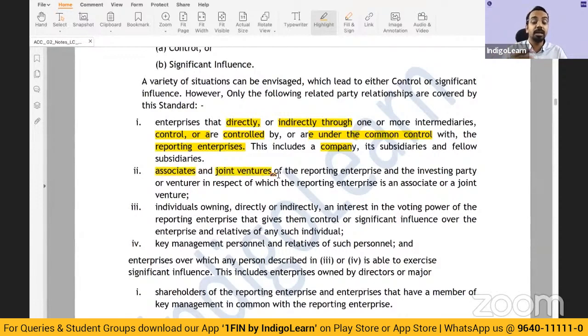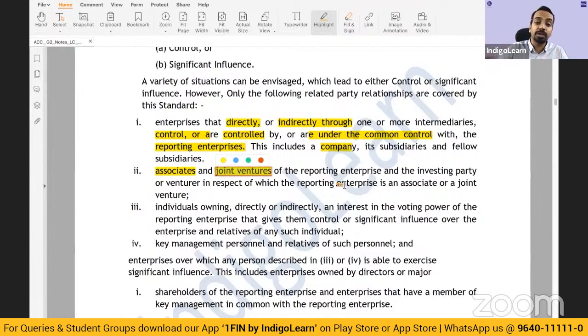So if there is an associate, now associate is when there is 20% investment or more, but less than control. So it's not to the extent of control where we have more than half of the voting power. It is only some quantum of investment. This does not lead to control. We classify them as associates. Or joint ventures: two companies coming together and starting another common company, which is defined as a joint venture. Then these are also related parties.